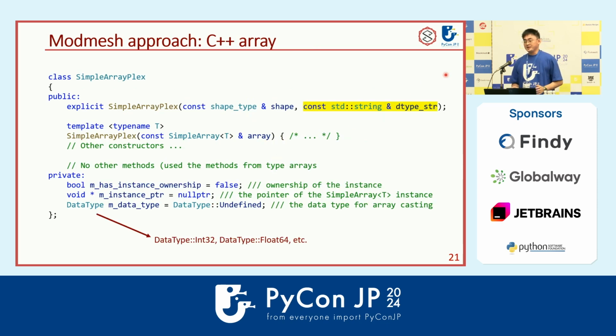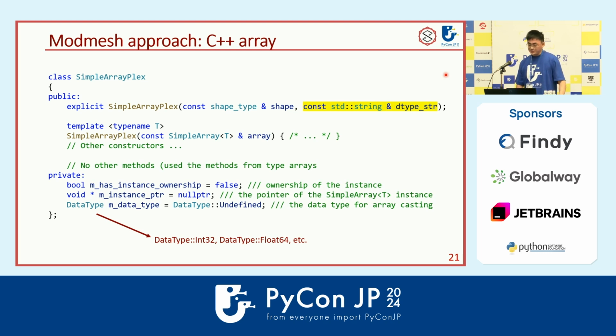After some investigation and some experiments, finally we made a choice in the ModMesh library. So I would like to introduce the approach we finally chose. On the C++ side, we create a class called simple array plex, which is like the wrapper as previously in Python.